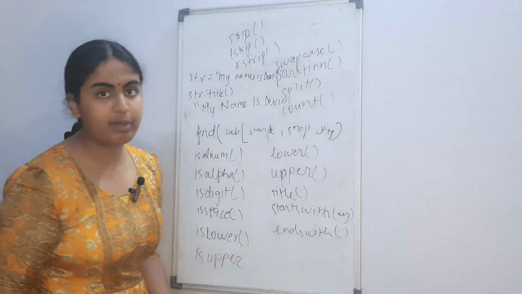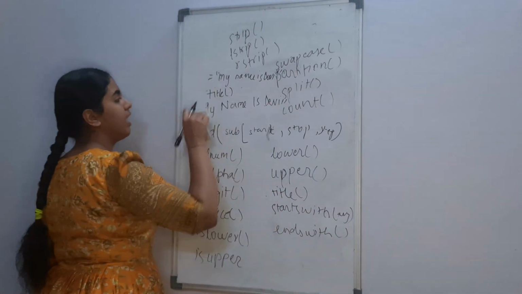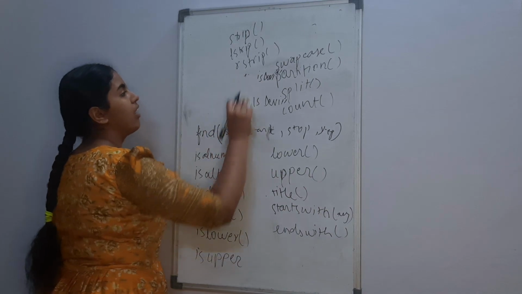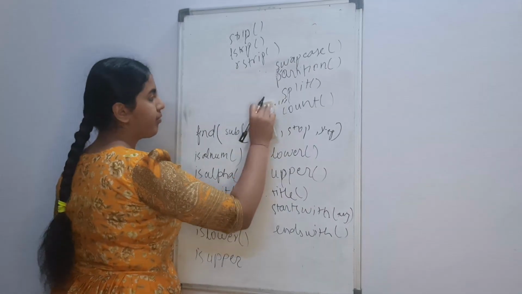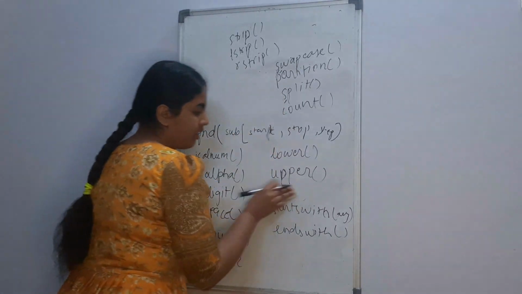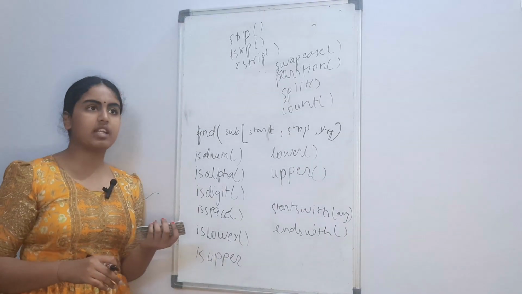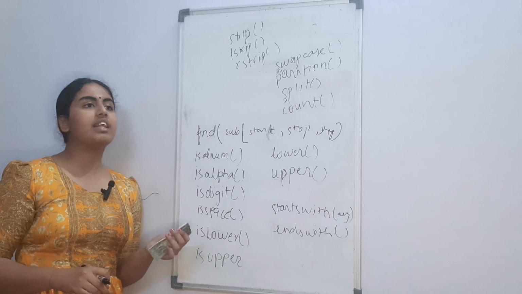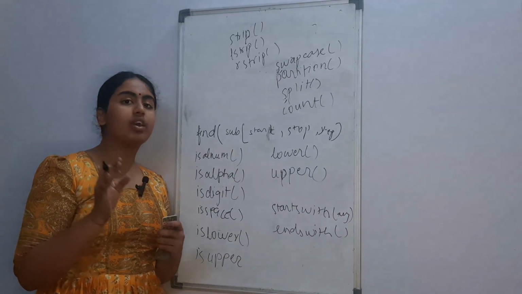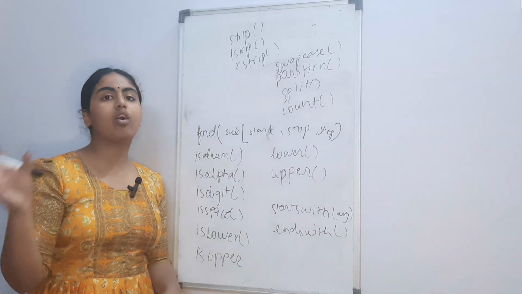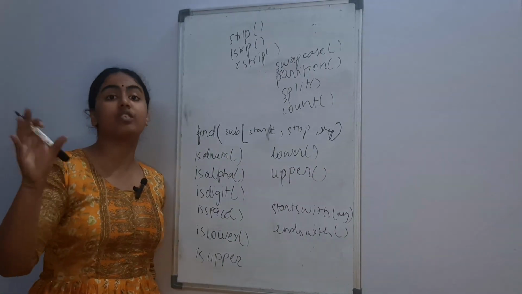That is the difference between str.capitalize and str.title. Okay, so that's two functions. The second is find. Find is basically when you give a string, you give an indexing value, and according to that, it finds the part of the string that you're talking about.